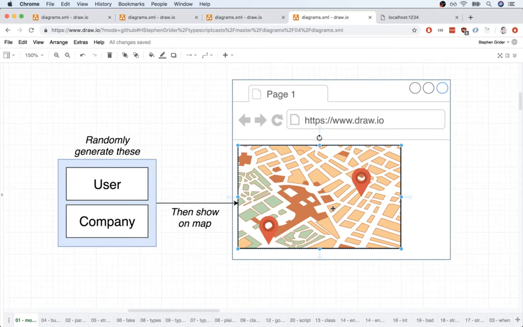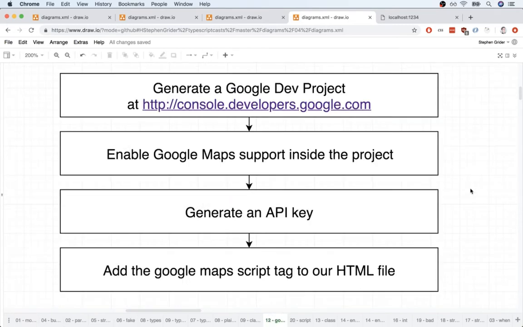This is going to be a little bit of tedious setup, but we'll go through it step by step and we'll get through it quickly enough. So here's what we need to do. We're going to first go to the Google Developers Console and generate a new Google Developer project. This project is what's going to allow us to get access to the Google Maps API, which is how we're going to actually show a map on the screen.